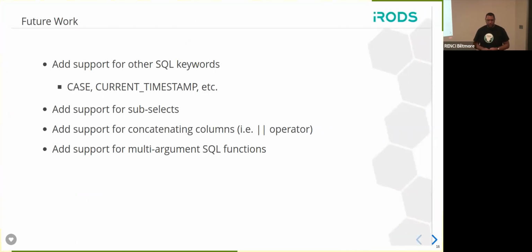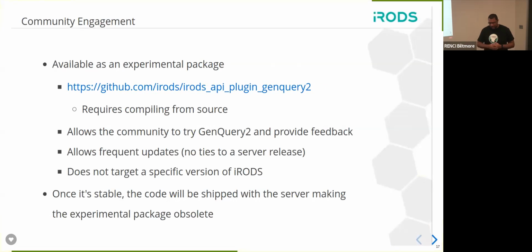All right, so future work. Some of our far-reaching goals that we want to satisfy with GenQuery2 are being able to provide support for additional SQL keywords such as case, current time, timestamp, etc. We also want to provide support for sub-selects, the ability to concatenate columns via the double vertical bar operator, and support for multi-argument SQL functions, such as substring, for instance.